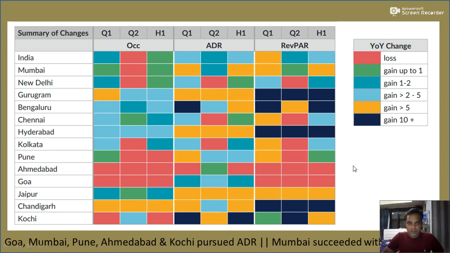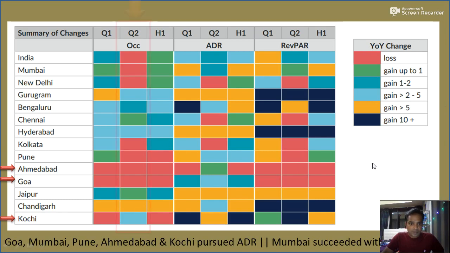Starting with Q1, just a quick glance, as we can see from the heat map, Ahmedabad, Goa and Kochi had a tough Q1 where their occupancies dropped. The scale is listed here, year on year is the scale. So these three cities had their occupancy drop versus last year.